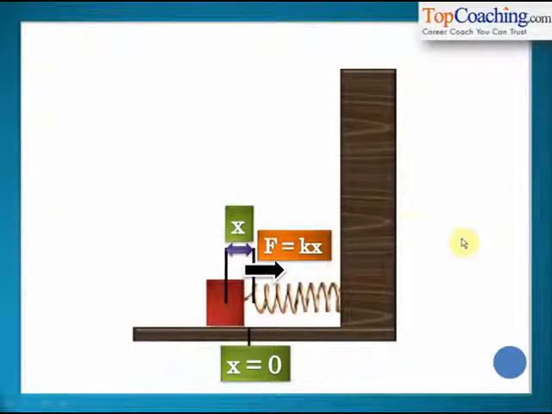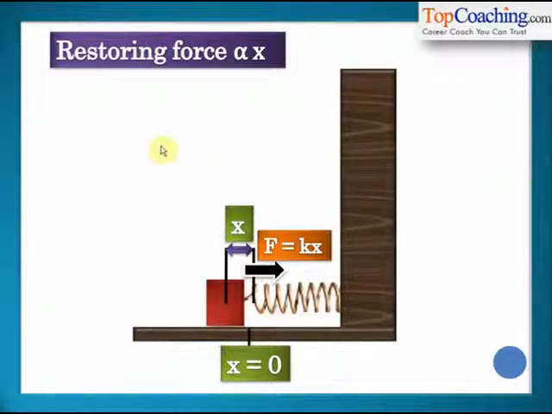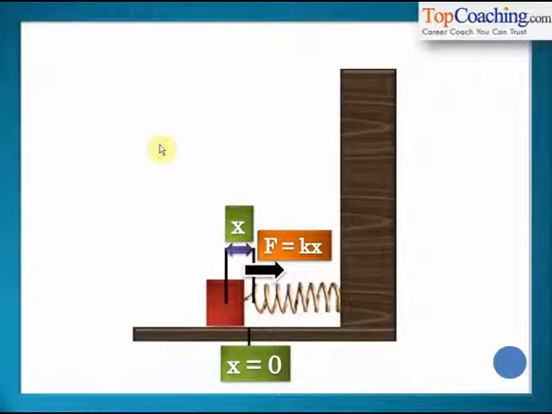This F equal to kx here is the restoring force acting on the block. Understood? Now at this particular instant, when the block is pushed to the left by x and just released, you can see that the restoring force acting on the block is proportional to x because of the spring force. So this is simple harmonic motion.